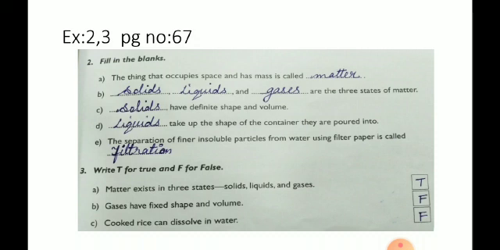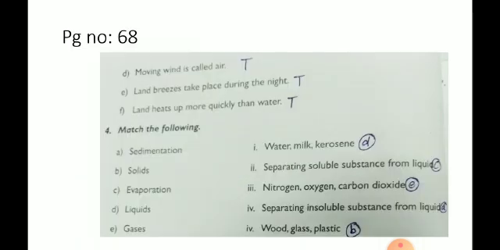Next, true or false? Matter exists in three states: solids, liquids and gases. True. Gases have a fixed shape and volume. False. Cooked rice can dissolve in water. False. Moving wind is called air. True.